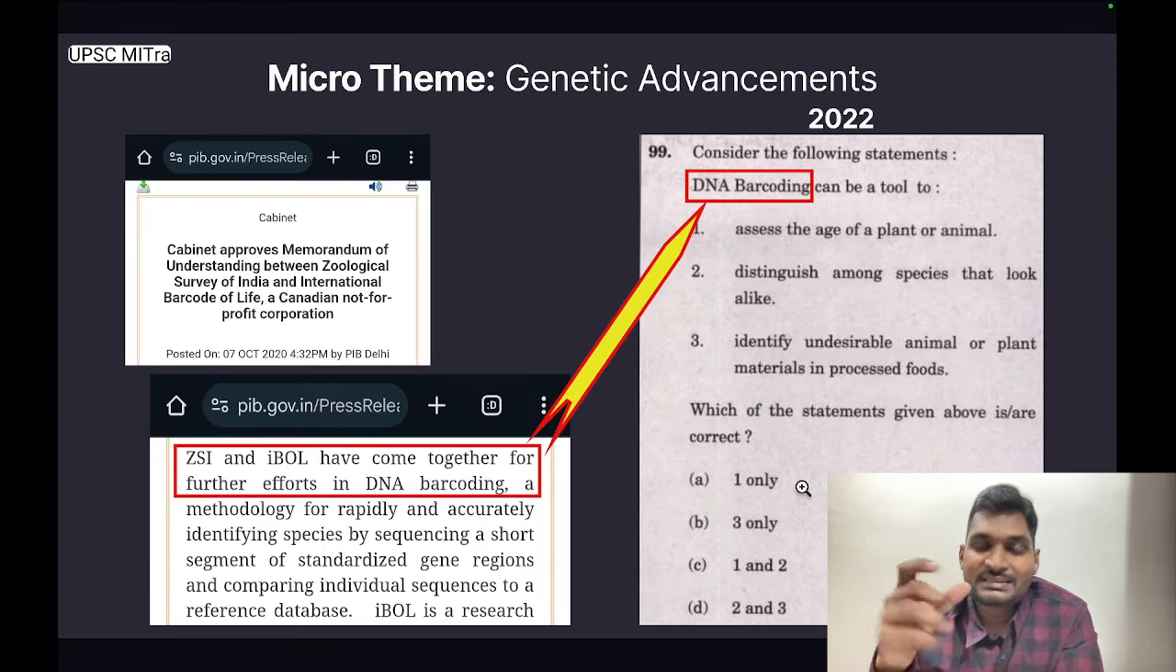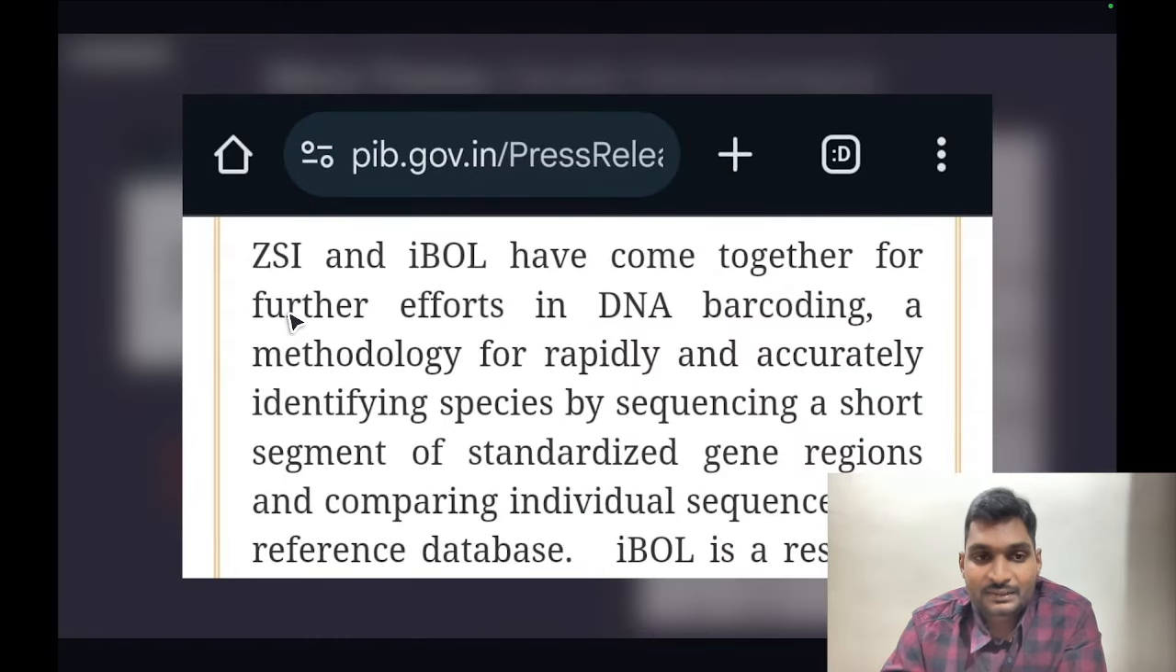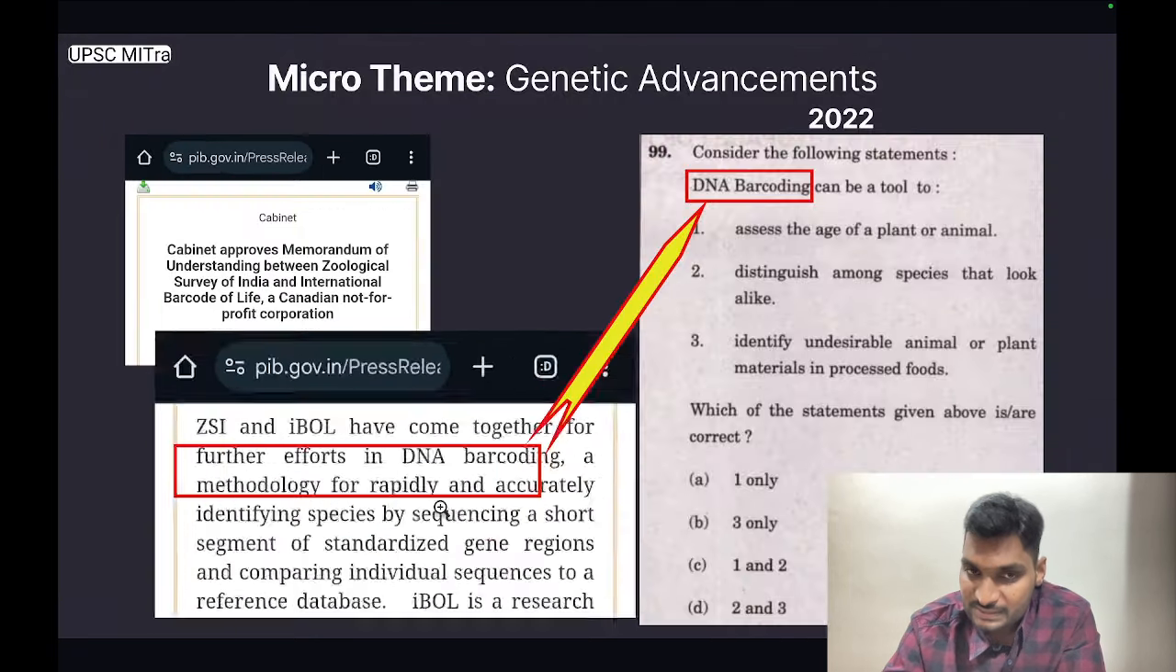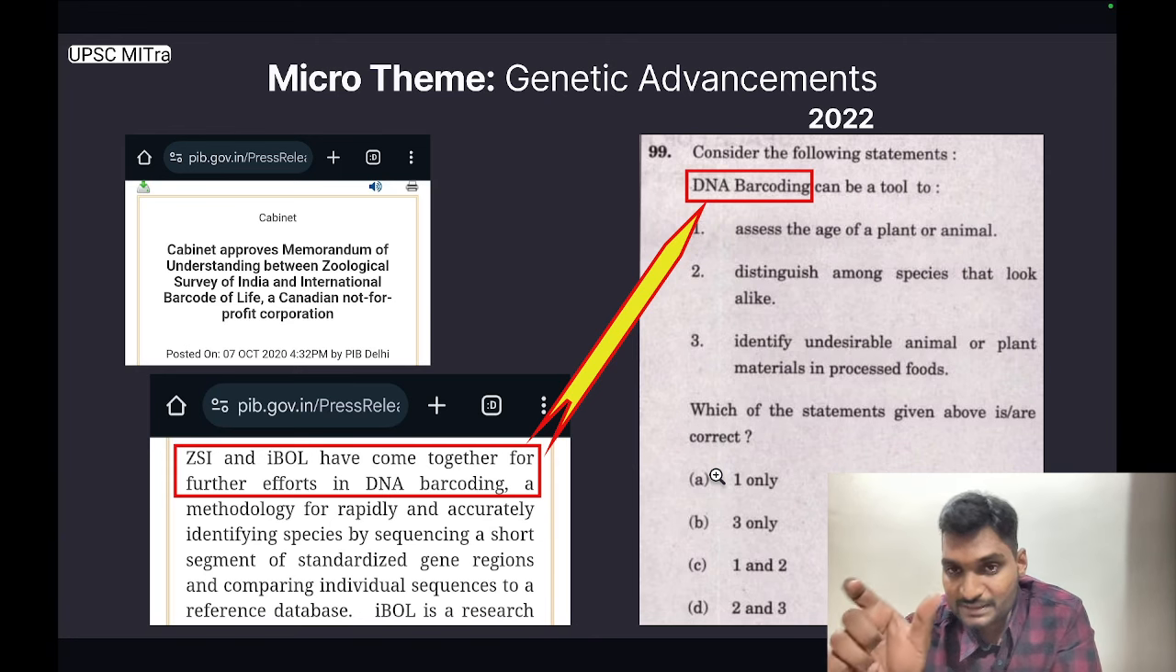The next micro theme is genetic advancements. This particular release is from the cabinet and it is titled Cabinet Approves Memorandum of Understanding between Zoological Survey of India and International Barcode of Life, a Canadian not-for-profit corporation. It further goes on to read that ZSI and IBOL have come together for further efforts in DNA barcoding, a methodology for rapidly and accurately identifying species by sequencing a short segment of standardized gene regions and comparing individual sequence to a reference database. UPSC used this particular PIB release under the micro theme of genetic advancements